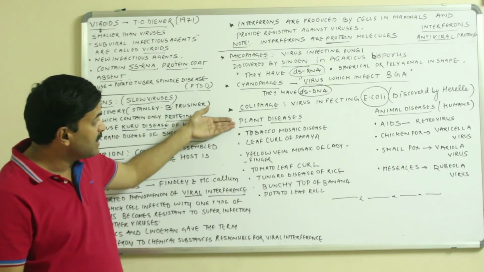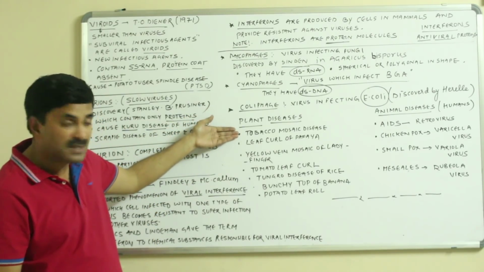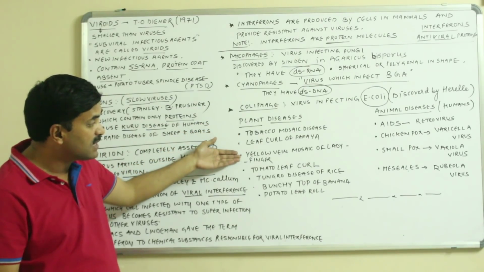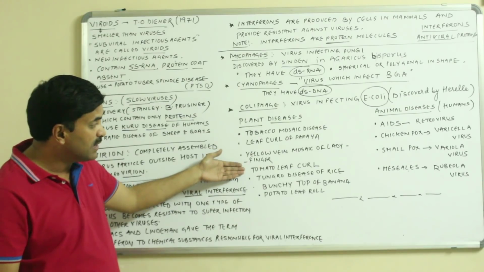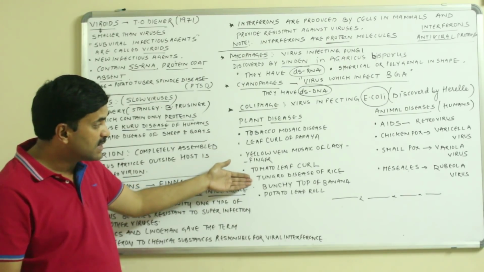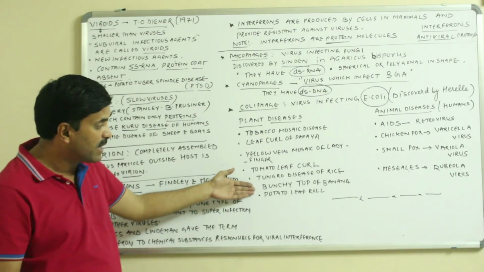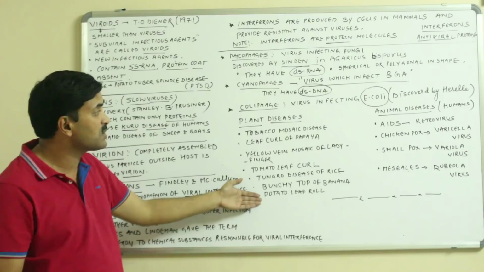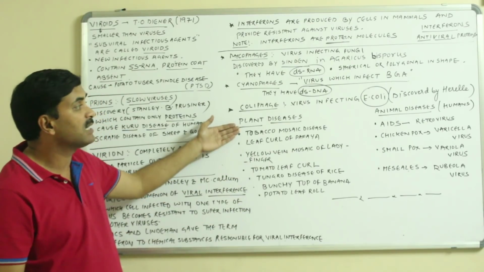The plant diseases are tobacco mosaic disease, leaf curl of papaya, yellow vein mosaic disease of lady's finger, tomato leaf curl, tungro disease of rice, bunchy top of banana, and potato leaf roll disease, which are caused by viruses in plants.